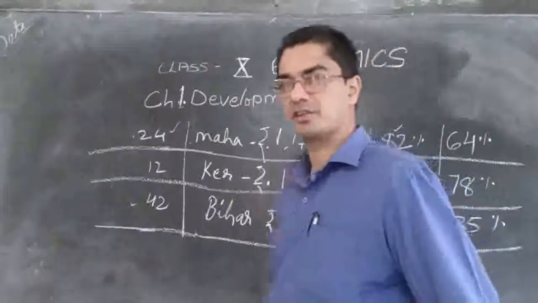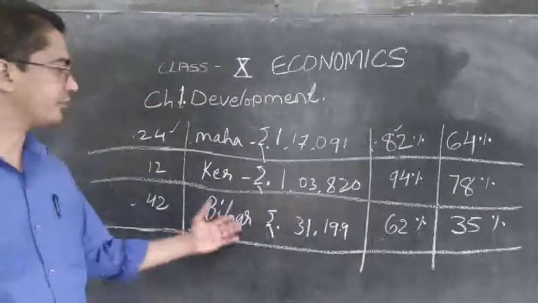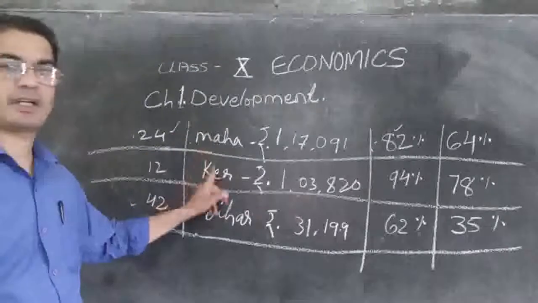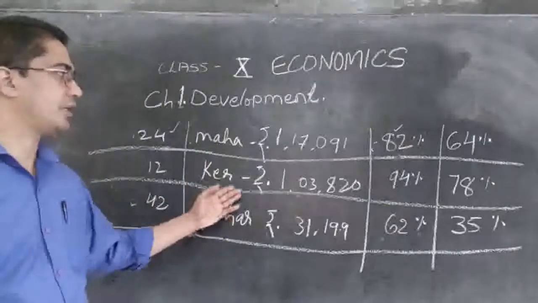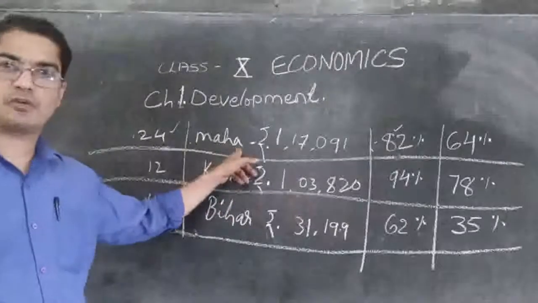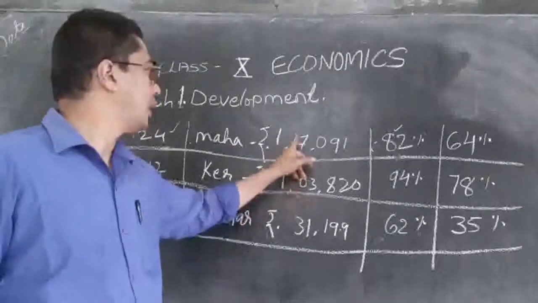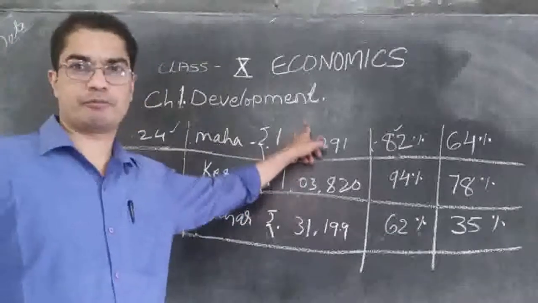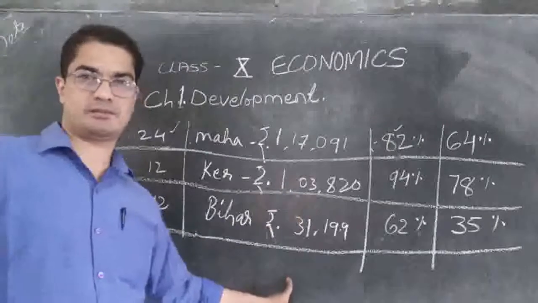So see the difference. When we are just taking 3 states, Maharashtra, Kerala and Bihar, in matters of average income or per capita income, Maharashtra is leading, Kerala is second, Bihar is last.